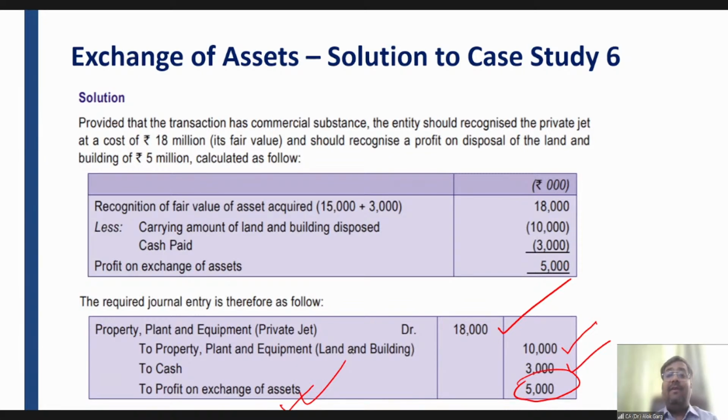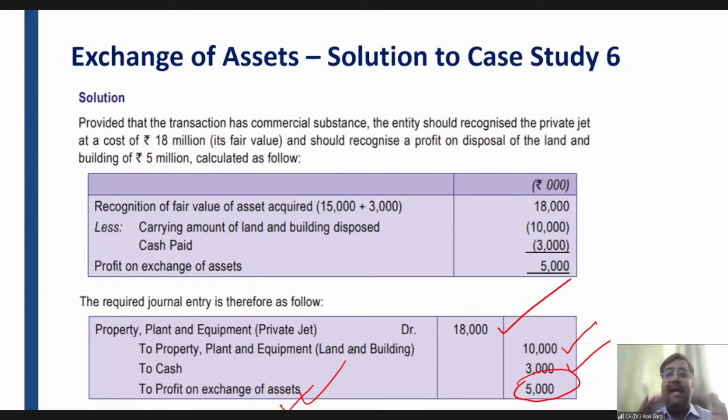Since morning, we have started with the concept of Ind AS 16 Property, Plant and Equipment, and we have discussed the definition of PPE. Property, plant and equipment are tangible items which are held for production or supply of goods and services, for rental purposes, and for administrative purposes, and are expected to be used for more than one period.